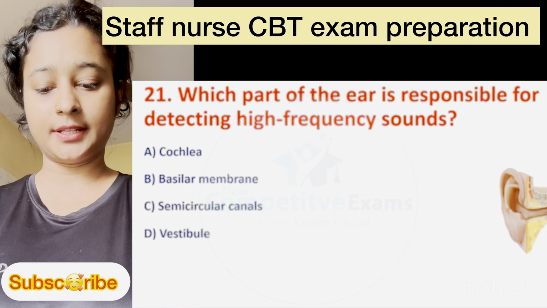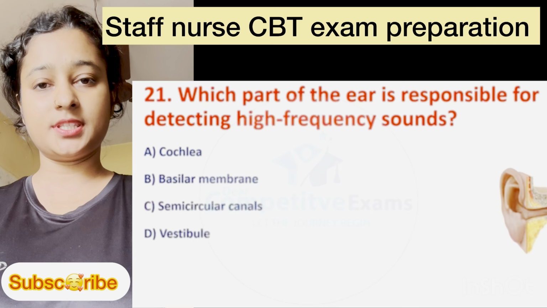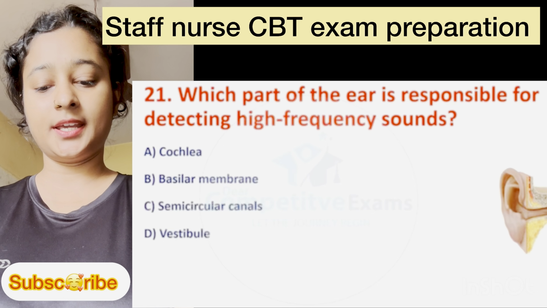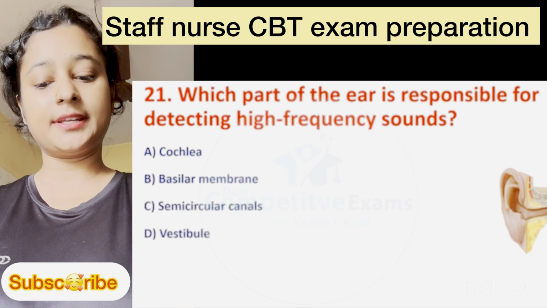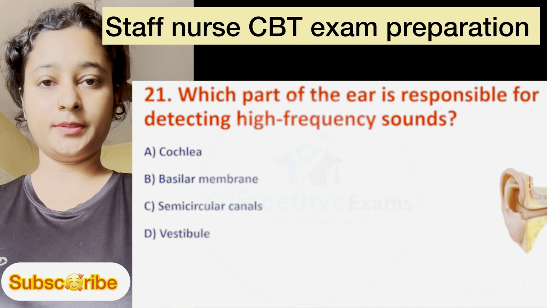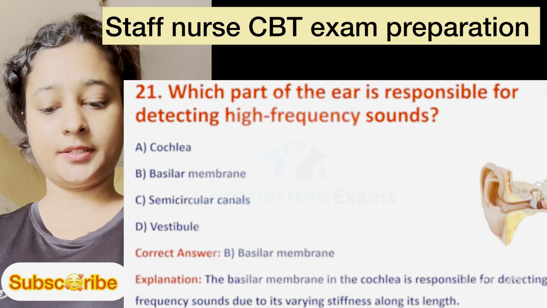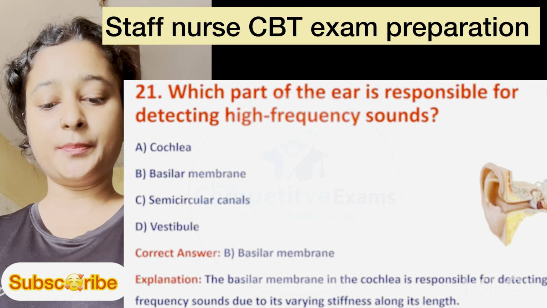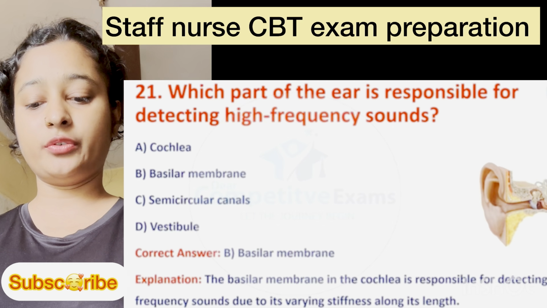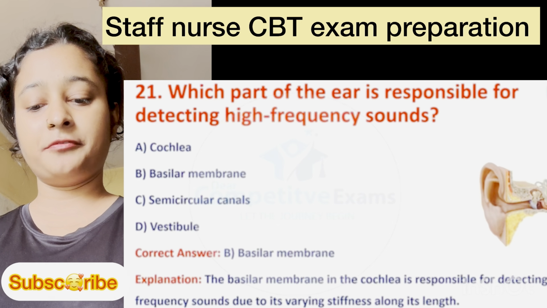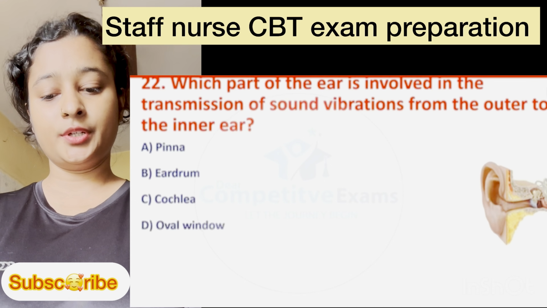Question number 21. Which part of the ear is responsible for detecting high frequency sound? Option number A is cochlea, B is basilar membrane, C is semicircular canal, and D is vestibule. Here, correct answer is option B, basilar membrane. Explanation: the basilar membrane in the cochlea is responsible for detecting high frequency sound due to its varying stiffness along its length.